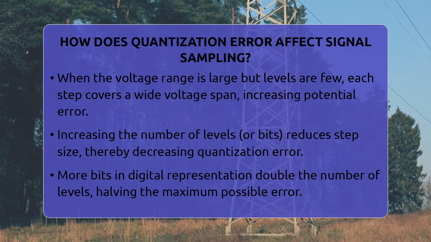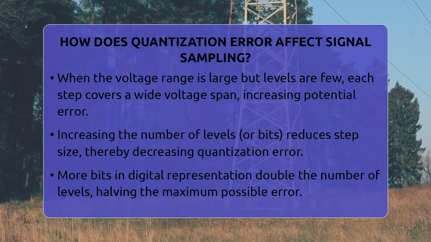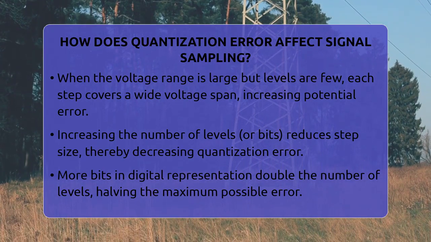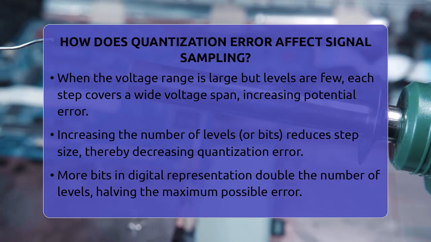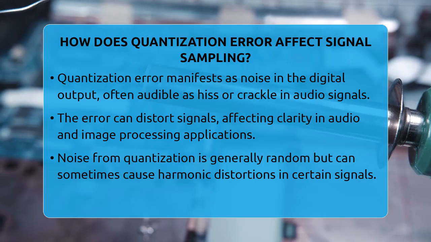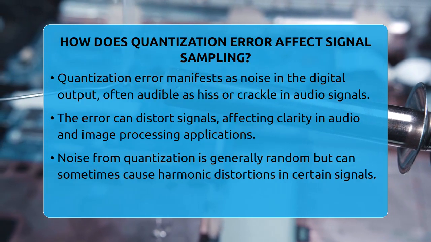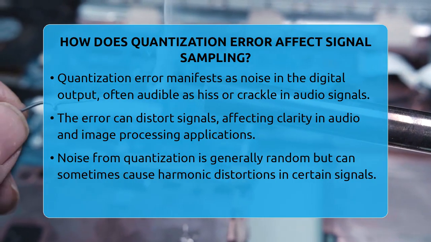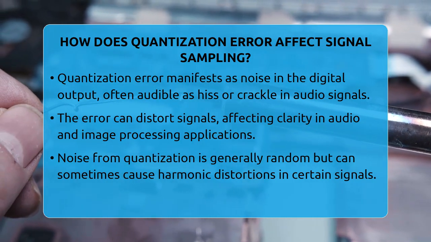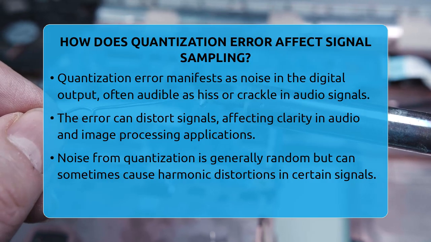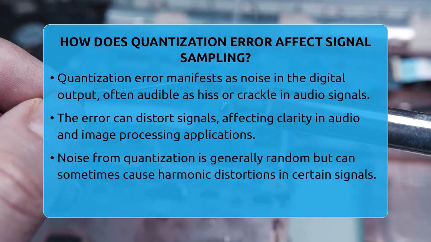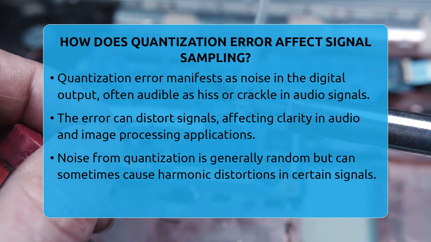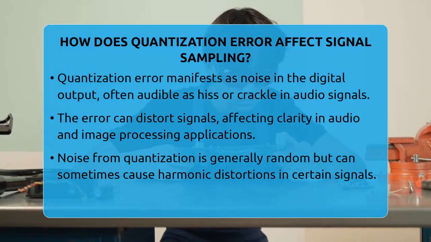Quantization error appears as noise in the digital output, often sounding like a faint hiss or crackle in audio signals. It can distort the original waveform, especially in audio or image signals, making them sound or look less clear. The noise from quantization is usually random but can sometimes create harmonic distortions in signals like sine waves. The power of this noise depends on the size of the step. Smaller steps mean less noise.